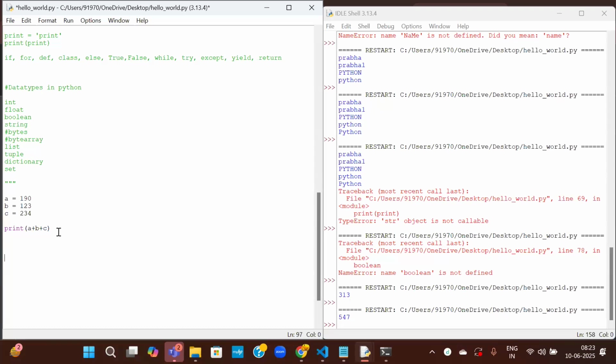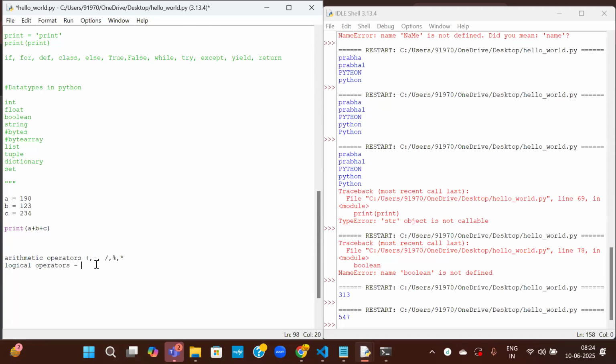There are some operators that you already know, like arithmetic operators first. I'm just telling you the basics. Tomorrow we'll deep dive into the concepts. Arithmetic operators, logical operators. So arithmetic operators are nothing but plus, minus, division, modulus, multiplication. All of these are arithmetic operators.